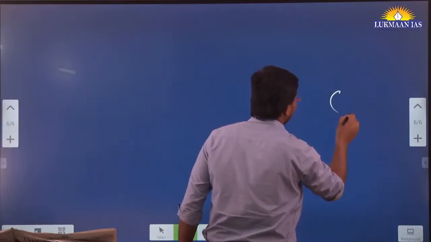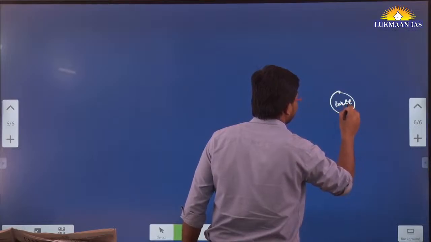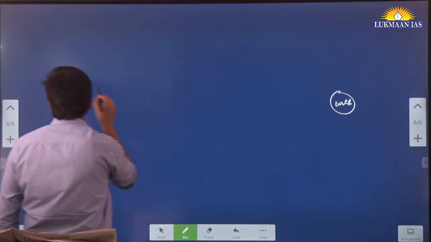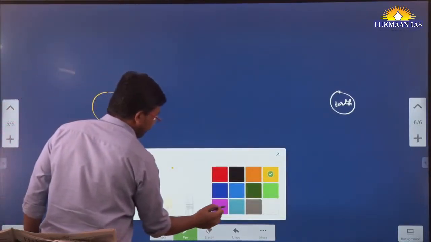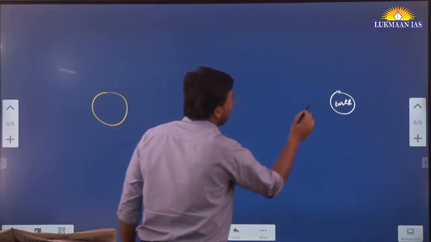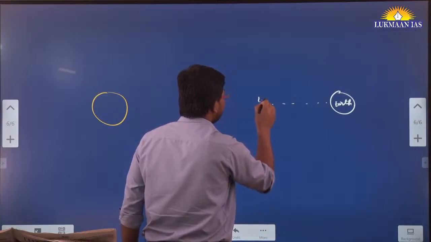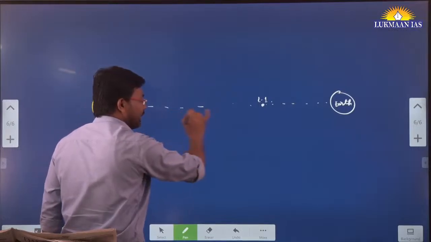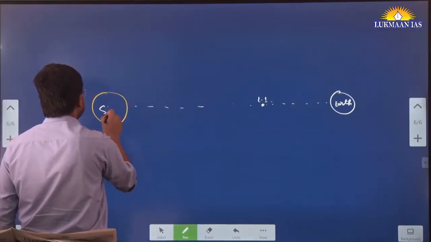Okay, so let's say on one side we have this earth. Okay, we have earth. Then on the other side, let's say we have the sun. Okay, we have the sun like that. Okay, sun is very far away located from earth. We are sending a spacecraft which is going to reach here at L1 point. Okay, so L1 is between earth and sun, in the line joining earth and sun. Okay, so this is sun.